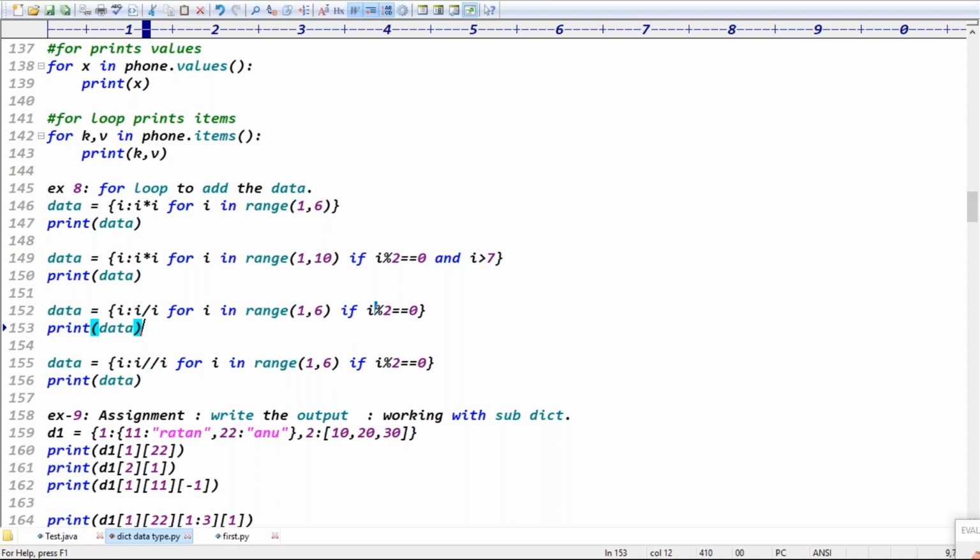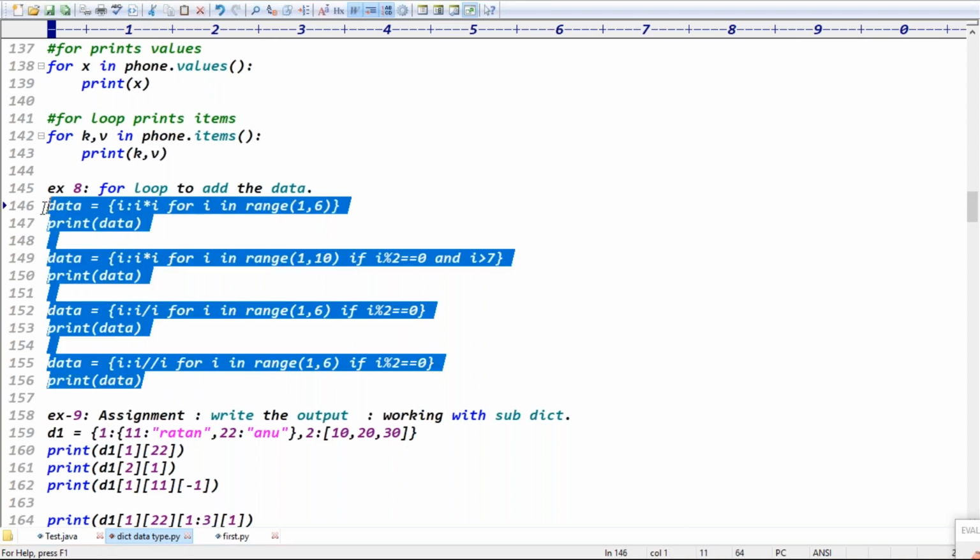The seventh example is a for loop to print the data. By default, a for loop takes keys. If you want values, you can call values, and for items, call items. The eighth example is how to add the data using a for loop. Adding dictionary data using a for loop, right? Is that clear now? The 8 examples are clear now, guys. Good.